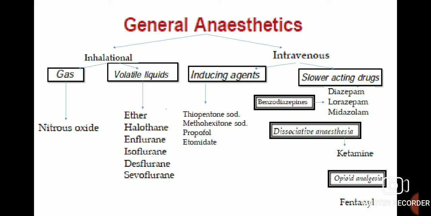From the intravenous routes, there are two classes of drugs which can be given as general anesthetics: one is inducing agents and second is slower acting agents. For induction of general anesthesia using the intravenous route, thiopentone sodium, methohexitone sodium, propofol, and etomidate are used, whereas slower acting drugs given by intravenous route as general anesthetics are of three classes, that is benzodiazepines, dissociative anesthesia, and opioid analgesia.